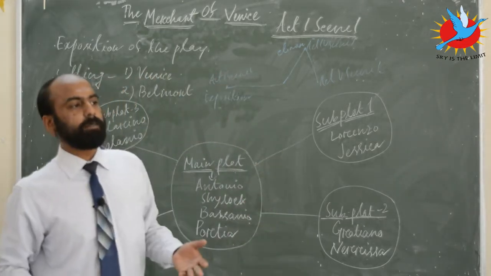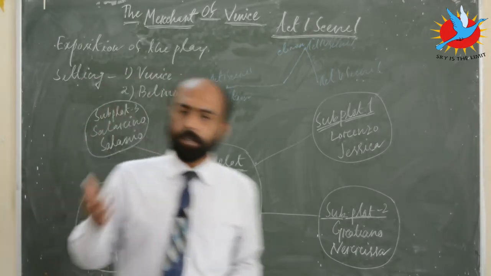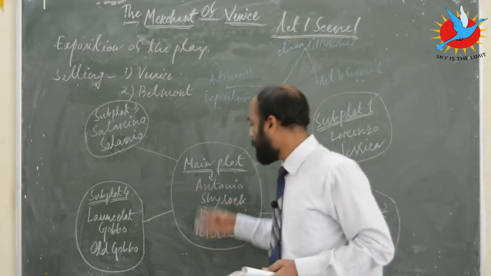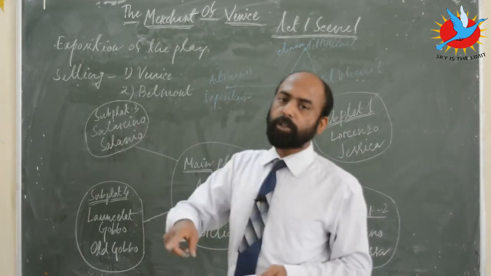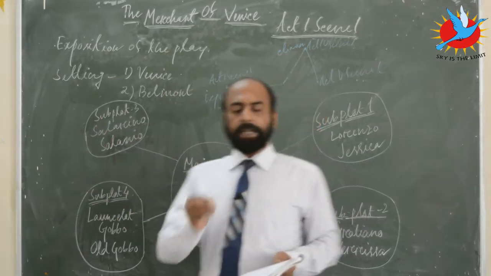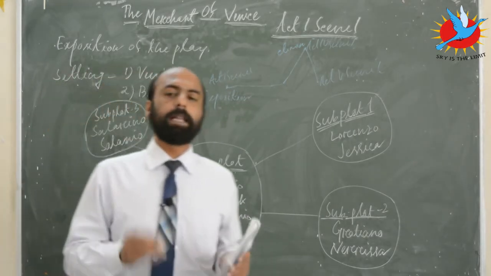And first of all, we are introduced to three characters at the beginning. First of all, the most important character of the play, that is Antonio. And we are also introduced to two characters, Salarino and Salanio. The scene begins where Antonio is having a melancholic mood.